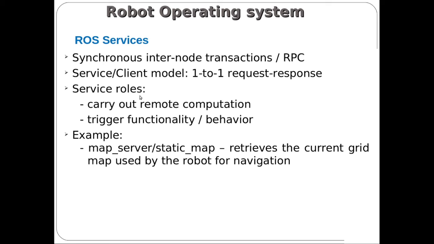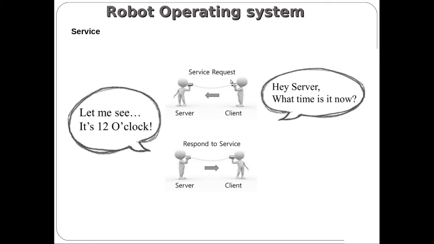In order to reduce memory and bandwidth use, it requires only one image. So whenever my processor requires an image, it will inform the camera. The processor is a service client, which is a type of node.